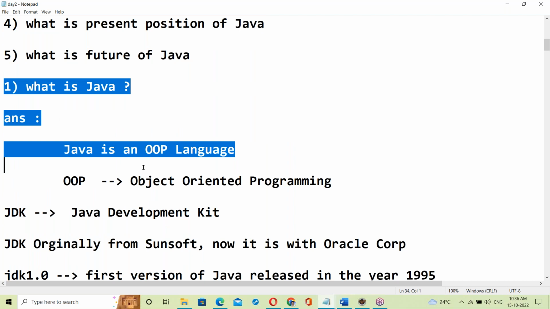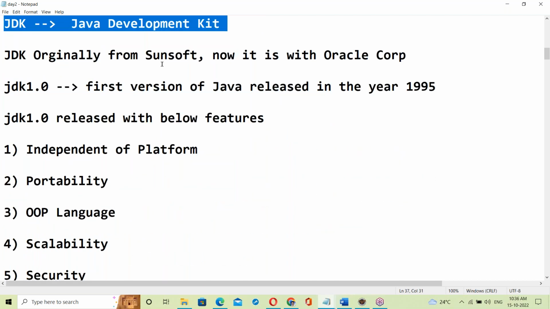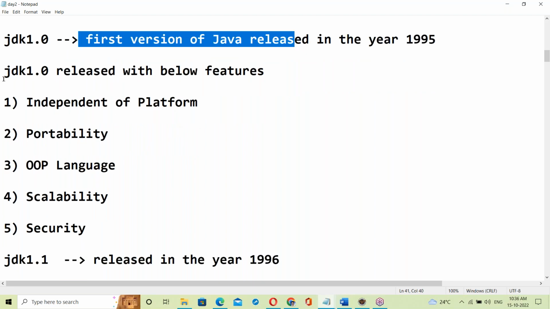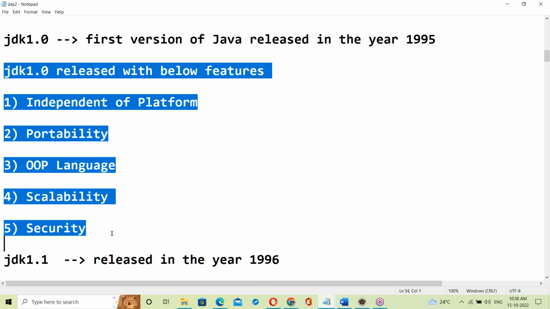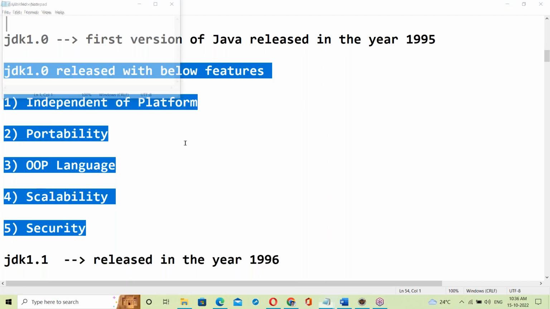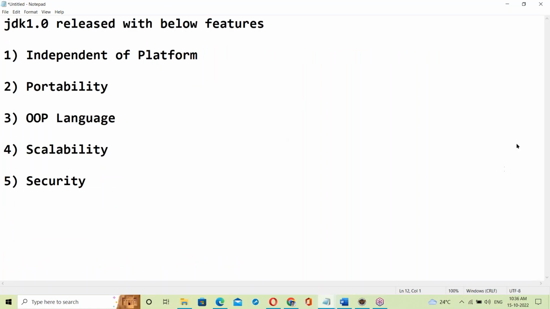So what is Java? Java is an OOPS language. JDK is Java software, from Sunsoft, and now it is with Oracle Corporation. JDK 1.0, the first version of Java, was released with these features. Let us start these features today and see about them.